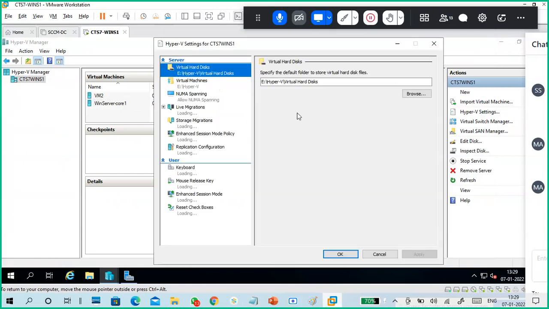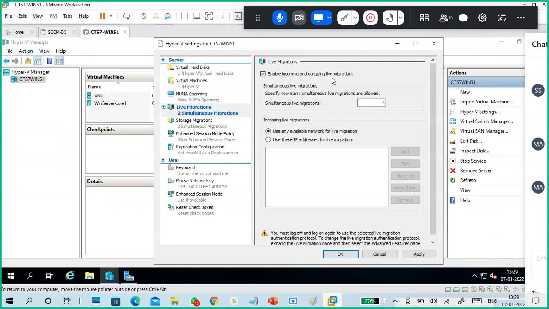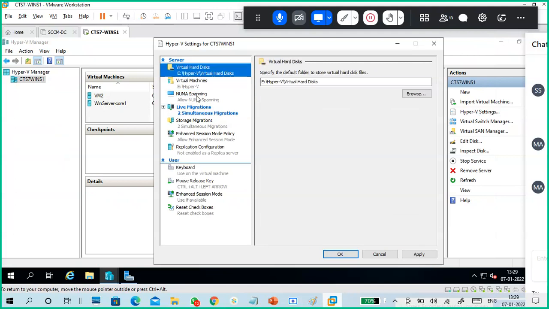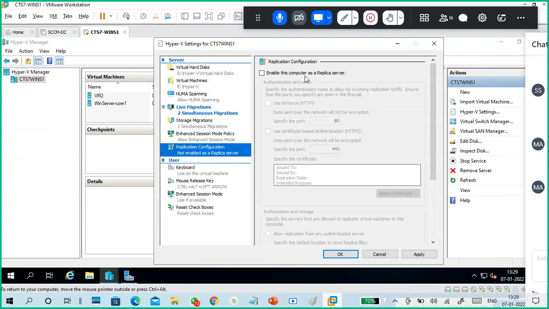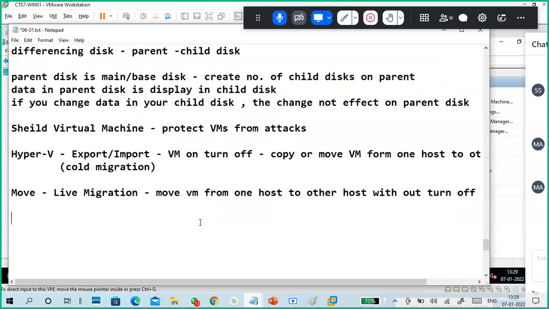So you can see, go to VM settings, live migration possible. You can enable incoming, outgoing live migrations. Where you want to store the data. Replication configuration. What is replication configuration? You can replicate the virtual machine to a remote server. That is called geo replication, geo replicate the VMs.